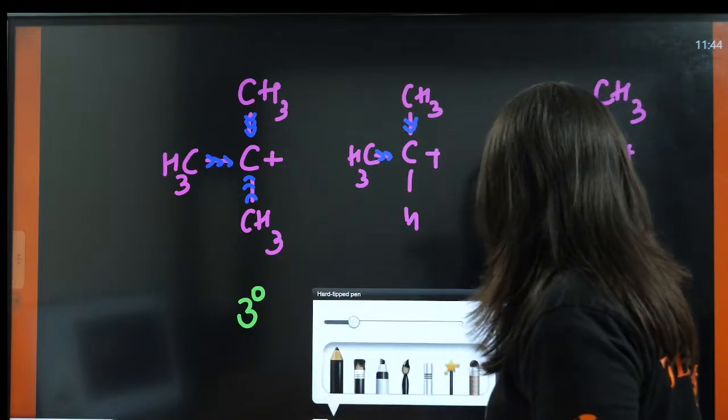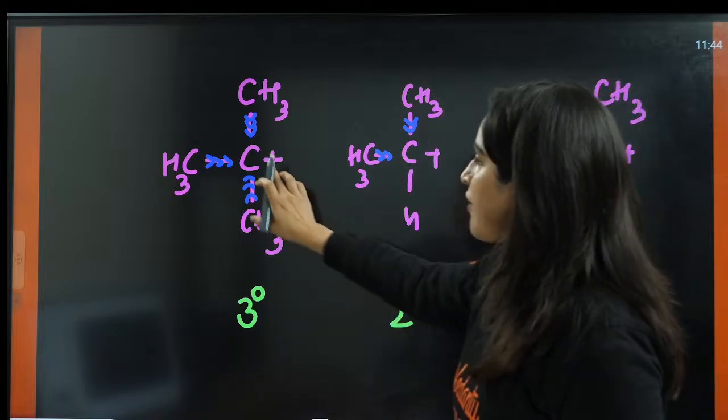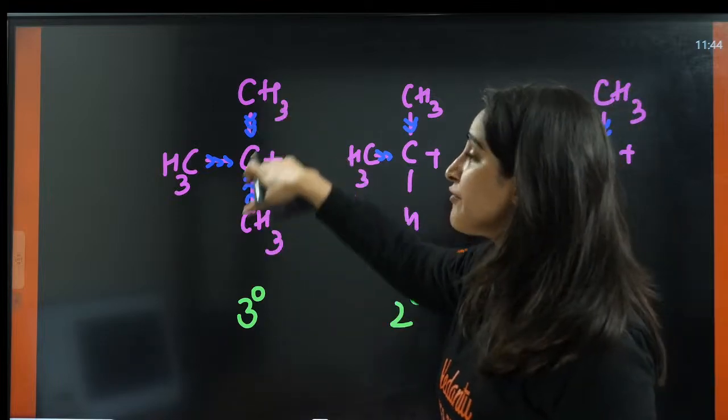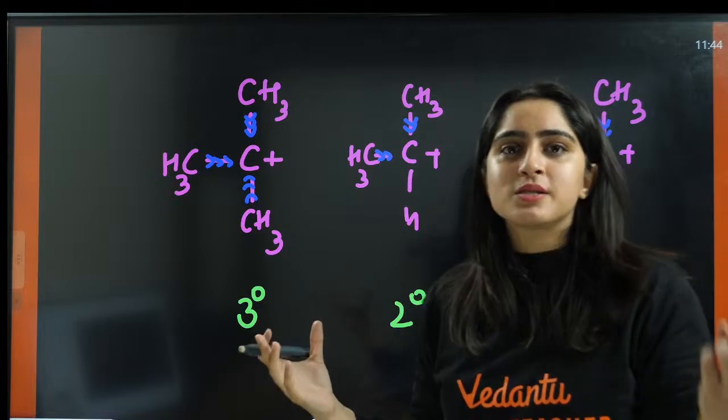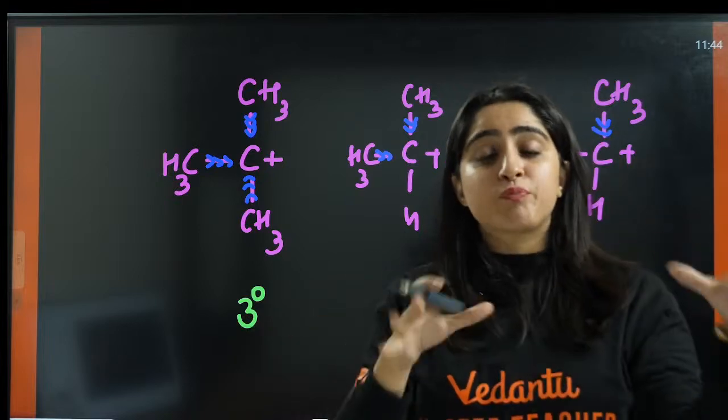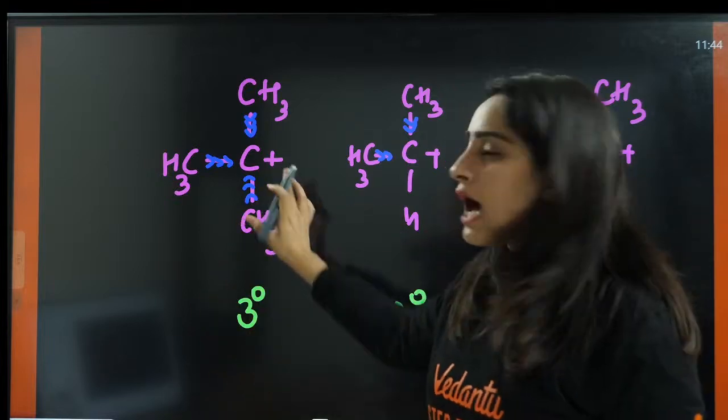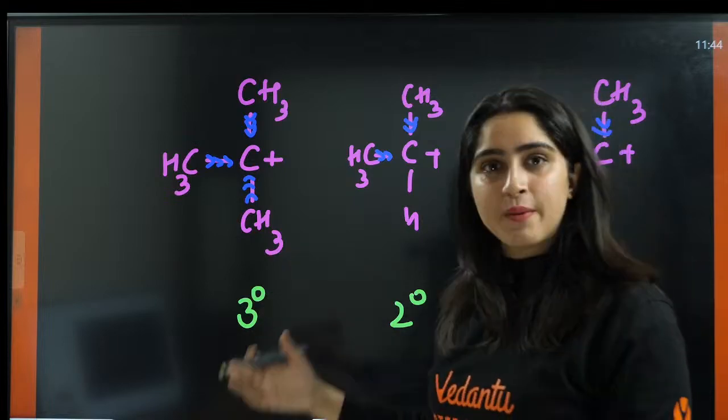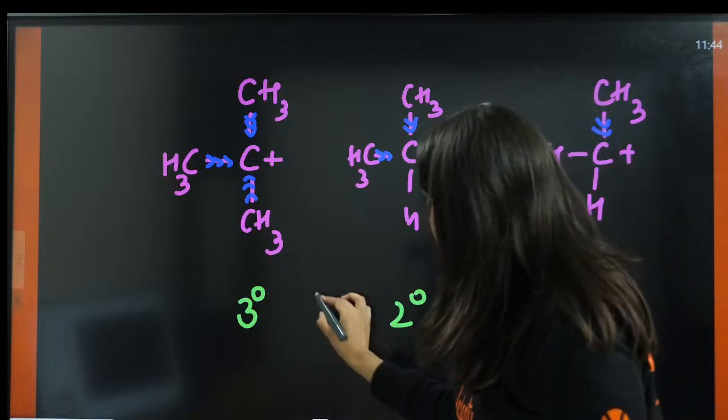What happened here? We have positive charge and we are giving the electrons. So very happy, because it is already electron deficient and we are providing the electrons. So this carbon is happy. That means it is stable. Happiness means stability. So this is stable.